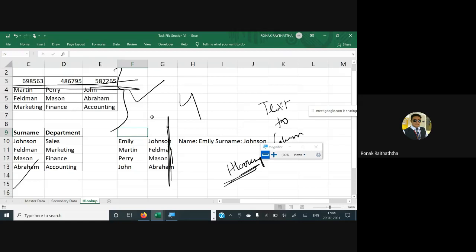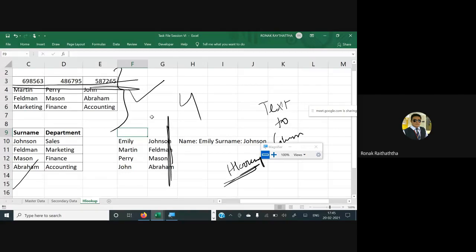Then we went to the concatenate function, which merges the text from the two cells in a one. It's not just about two. You can merge as many you want to. If you want to merge 5 cells, absolutely you can. If you want to insert some other text as well between the concatenated merged section, you can insert those customized text as well, but make sure that it must be there in a double inverted comma in the formula.